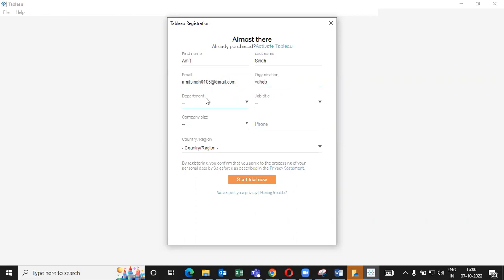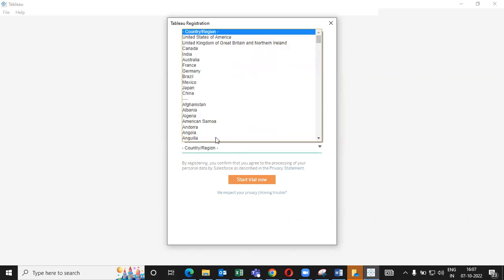Find department. All this you can do by yourself, so I'm not spending time doing all this. Put in all these details. Make sure the phone number and email ID you're putting are authentic.